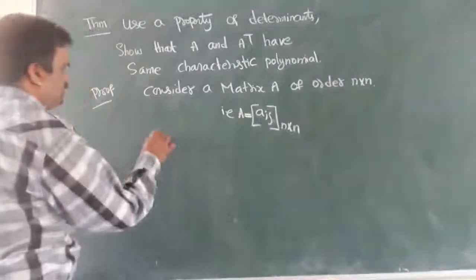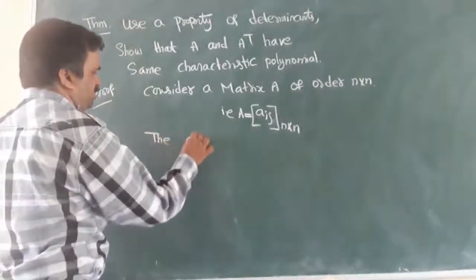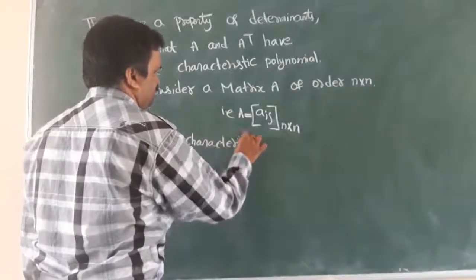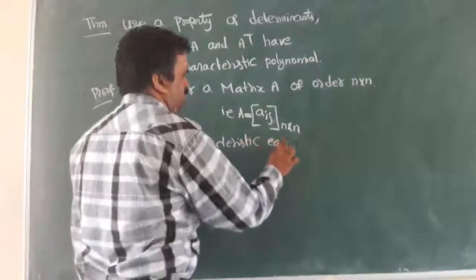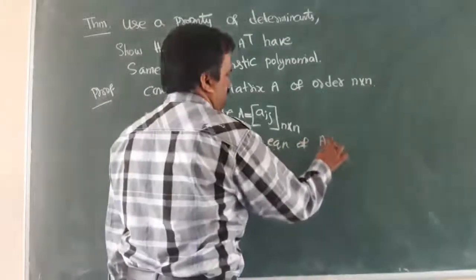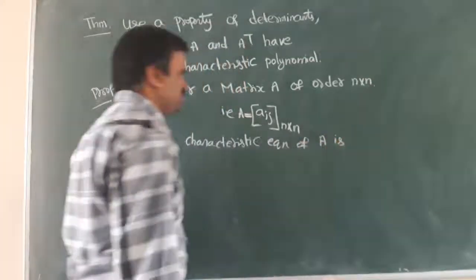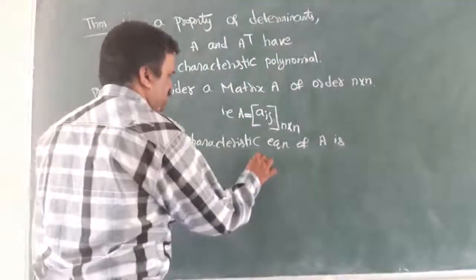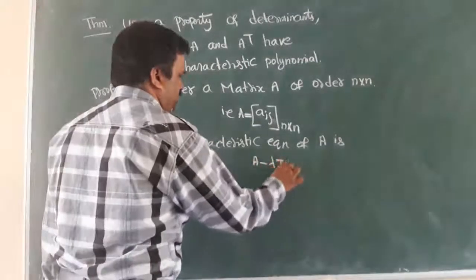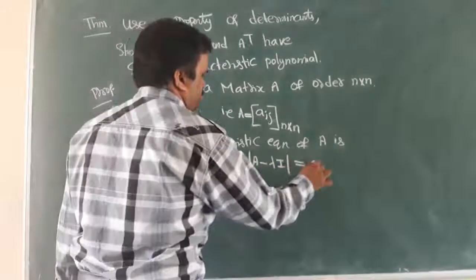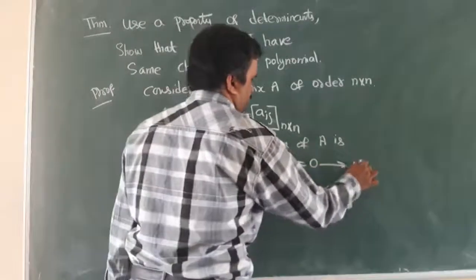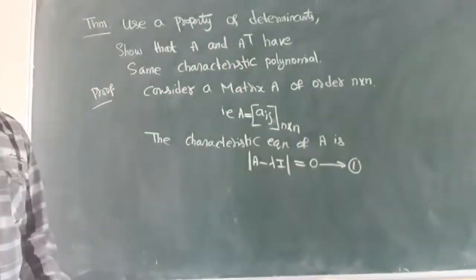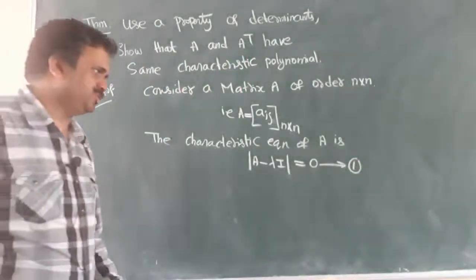The characteristic equation of A is |A minus lambda I| equal to 0. Equation number 1.